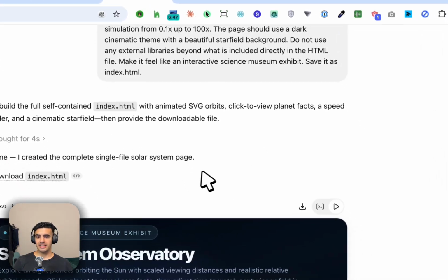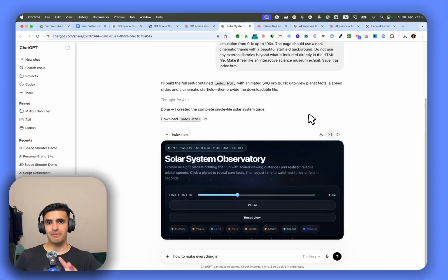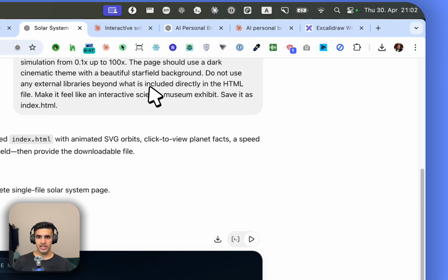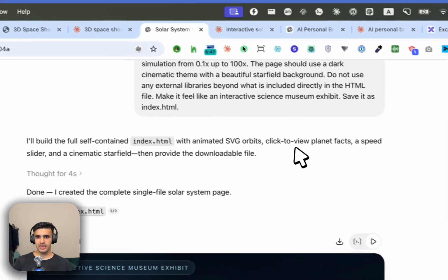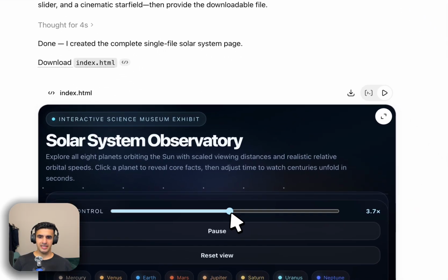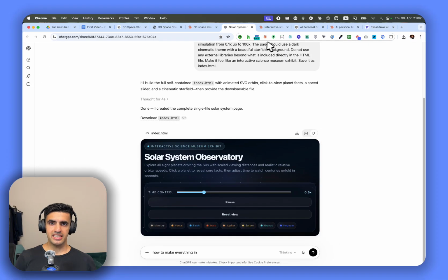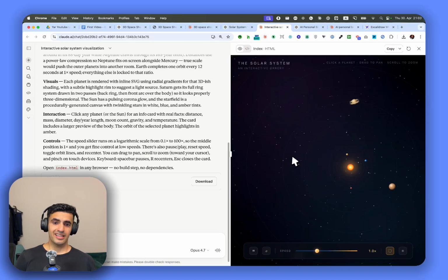For the solar system, we have created a website which is completely connected with the solar system. That's something that we have also tested this out on, and we're going to see how this looks. You can see here ChatGPT generated something like this with the GPT 5.5 model, and also Claude created something like this, which is interactive.